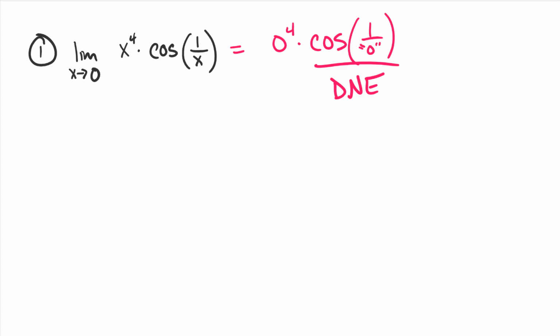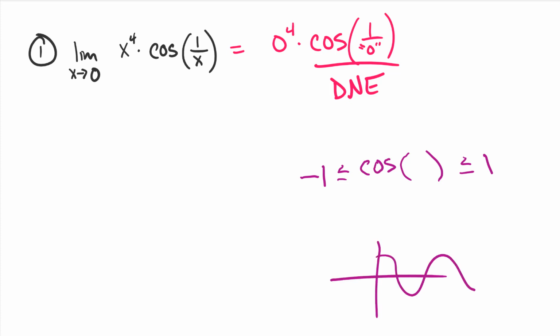But we have good news. I don't know if it's good news for you, but I like the idea. Did you know that cosine of anything is trapped between -1 and +1? Did you know that cosine looks like this, trapped between -1 and 1? You've seen a sine wave before. Of course we know this is between -1 and 1. It's bounded. It's trapped. It's stuck. It's squeezed between two things.